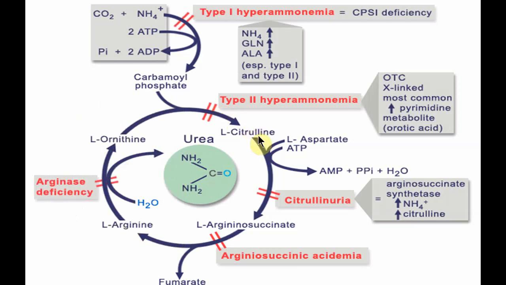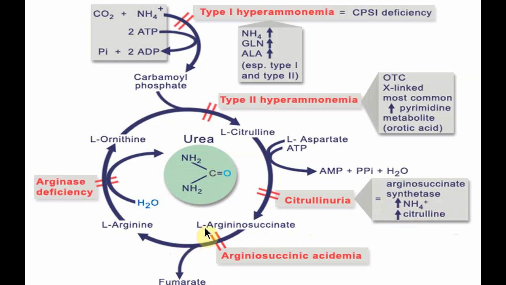If we look at the next step, citrulline combines with aspartic acid to form argininosuccinate by the enzyme argininosuccinate synthetase. If this enzyme is deficient, the condition is called citrullinuria, because with the blockage here there is accumulation of citrulline. Here you will find both ammonia level and citrulline level increased. The next step is the lysis of argininosuccinate to form arginine and fumarate by the enzyme argininosuccinate lyase or argininosuccinase.